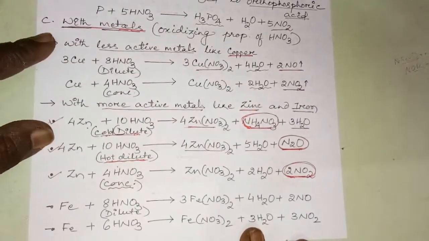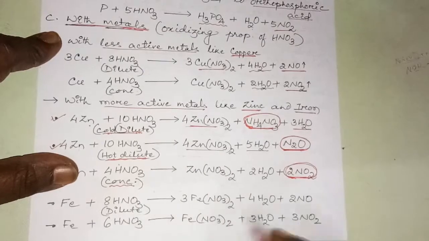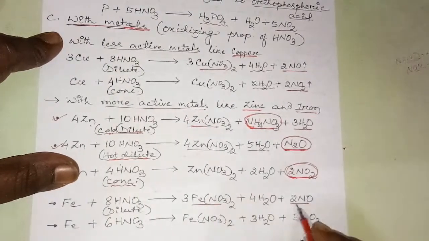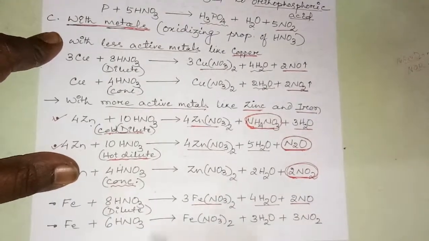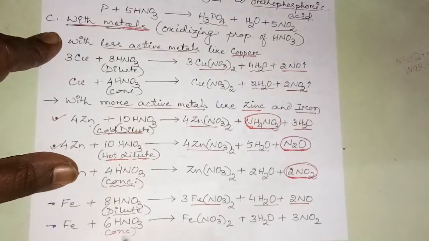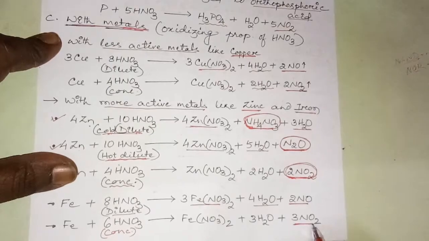Similarly, another metal we will take, iron. With dilute nitric acid, it produces as usual Fe(NO3)2 and water and nitric oxide. When concentrated nitric acid is treated with iron, it produces NO2. Clear?